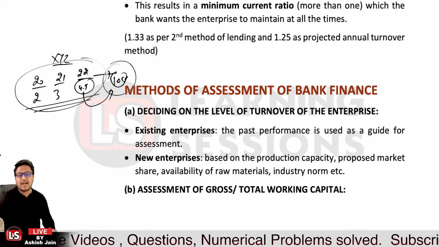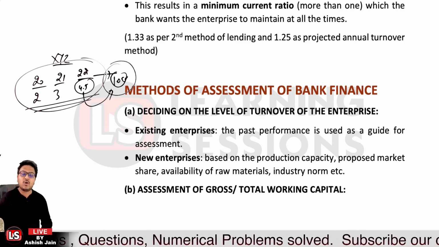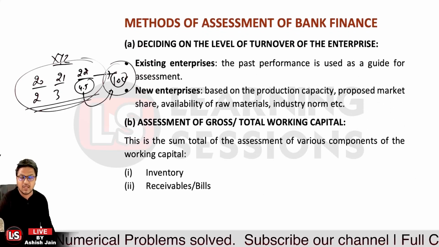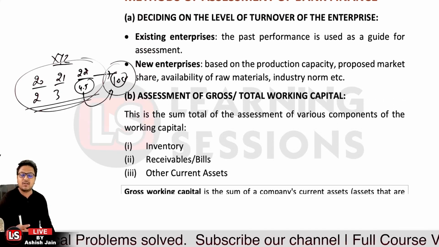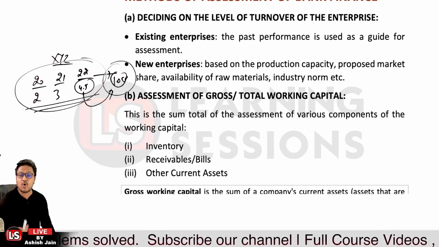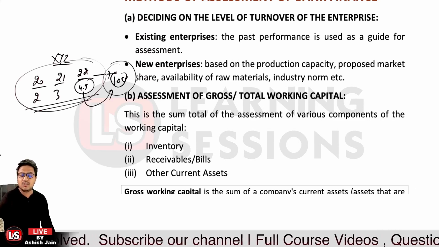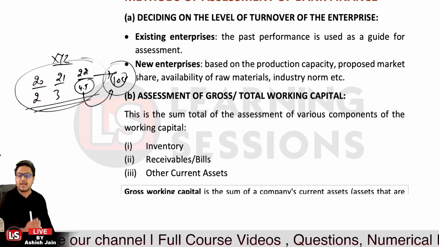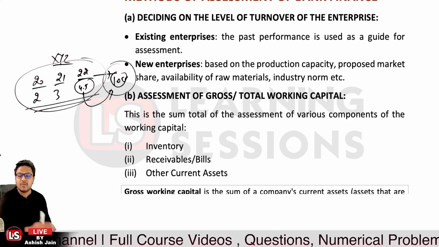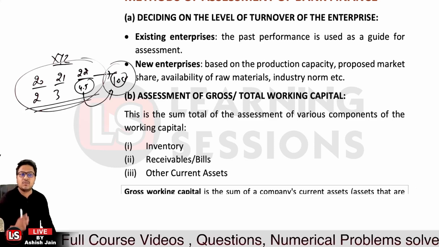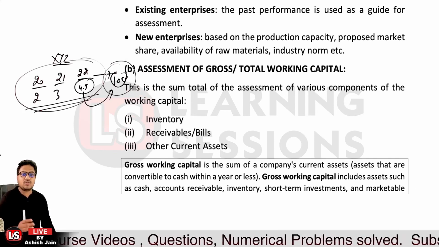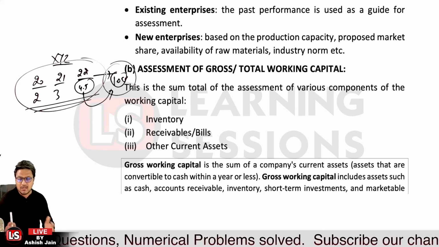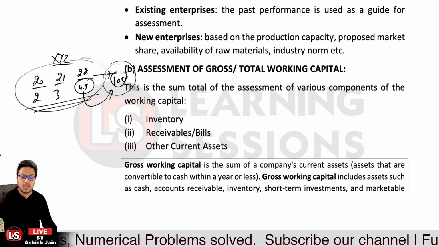And the second one is the assessment of the gross or total working capital, that is, what will be the amount of the total current assets that the company will have. Now that can be assessed from the inventory or the receivables, what amount you are going to receive, or the debtors you have right now, or the other current assets you have right now. That is related to the total current assets, and that will form the gross working capital. So gross working capital is whatever total current assets you have right now, which can be convertible to cash within a year or less.